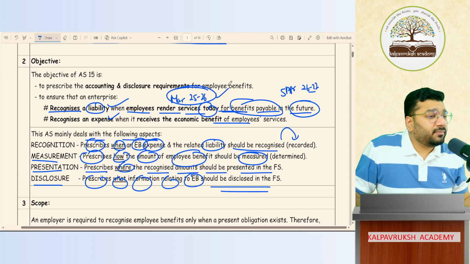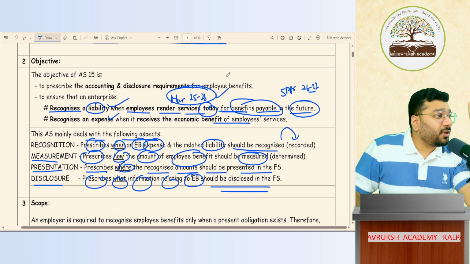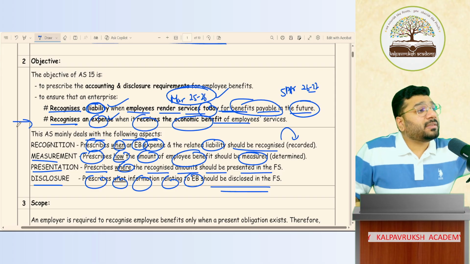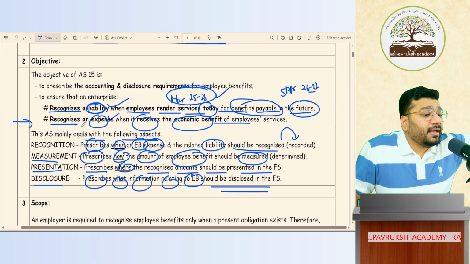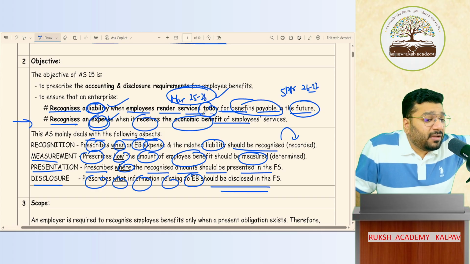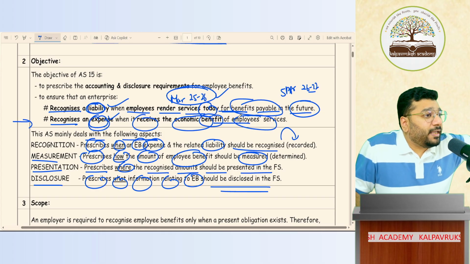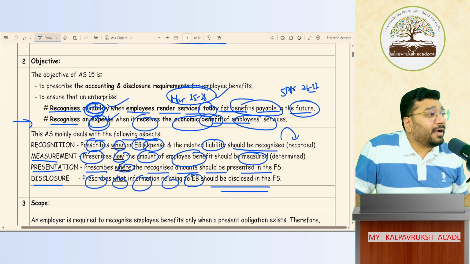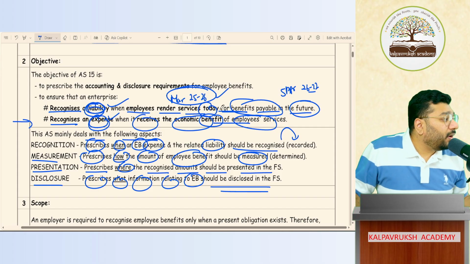And when you record that expenditure, money is not paid. So for that, a liability has to be recognized. So recognize expenses when you receive the economic benefit. The second point talks about expenses. What is the second point saying? Record expenses in that period when the benefit is received from the employee. Since money is not paid, the corresponding liability should be recorded in that period when the service is rendered. Got it, not got it? Okay.